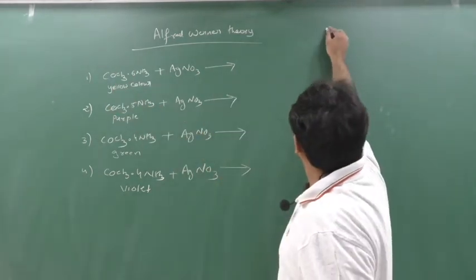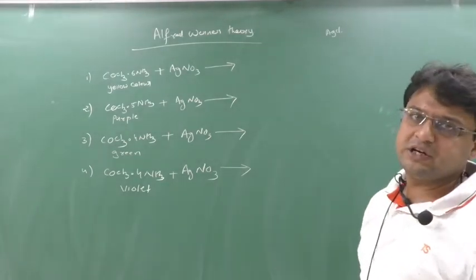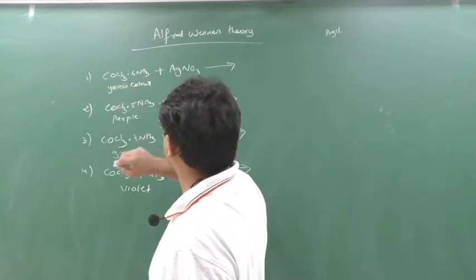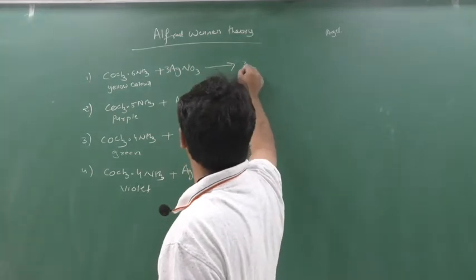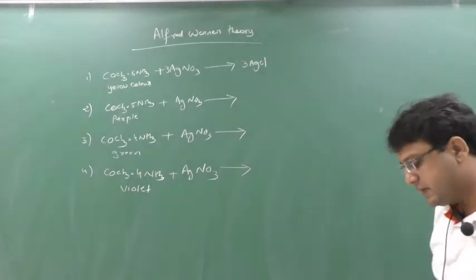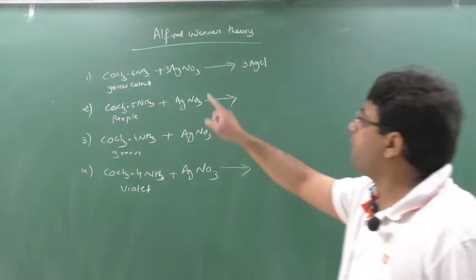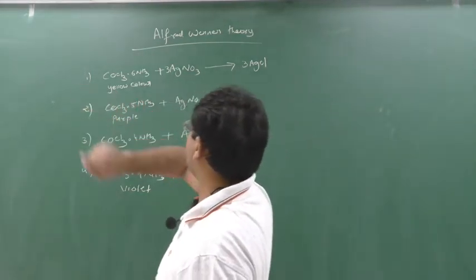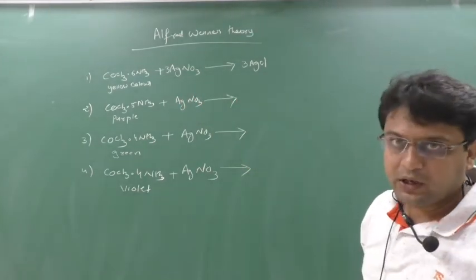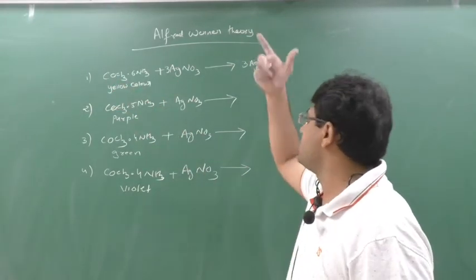We know that to form AgCl, one Ag is required and one Cl is required. If there are 2 Ag and 2 Cl, 2 AgCl. If there are 3 Ag and 3 Cl, 3 AgCl. As here there are 3 chlorine, they will use 3 Ag, so they will form 3 AgCl. This he found, Mr. Werner. Clear? In the first compound, CoCl3 into 6 ammonia, when he used AgNO3, he required 3 AgNO3. That means Cl3 was 3, that's why he required 3 here. So he got 3 AgCl.